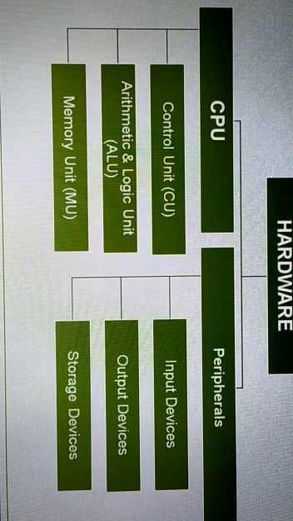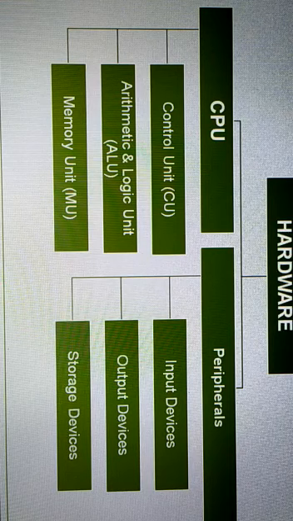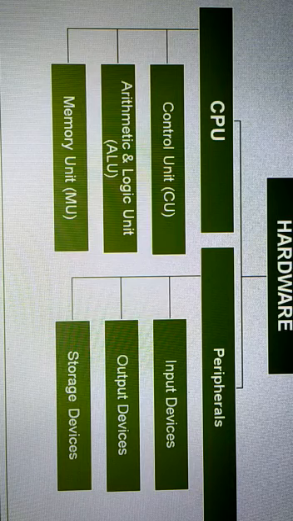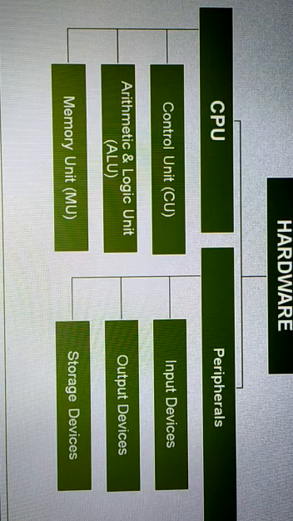Just you see CPU, control unit, arithmetic and logic unit, memory unit, input devices, output devices, storage devices, all are the parts of the essence of the hardware. So hardware can broadly be classified in two categories. One is CPU, or you can say the processor, and another one is peripherals.